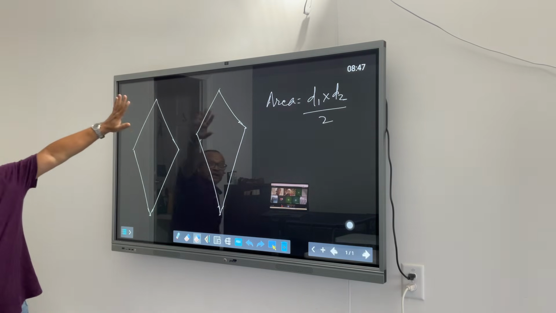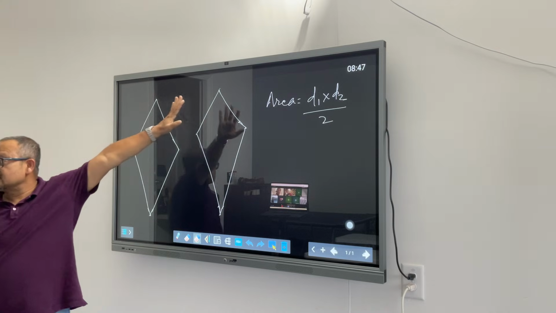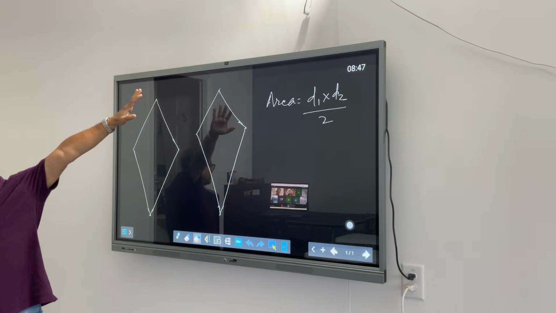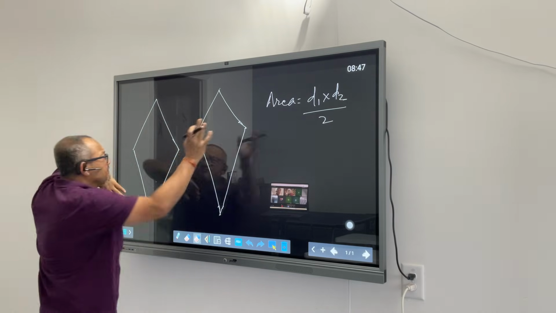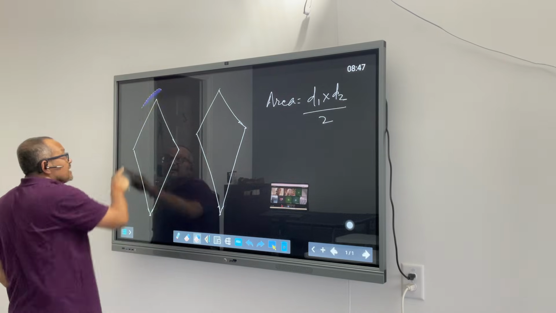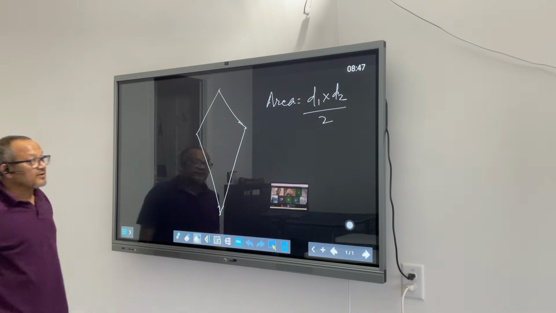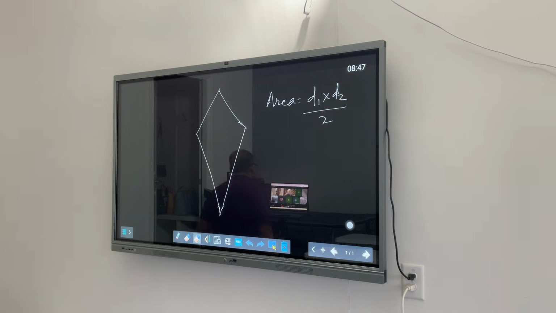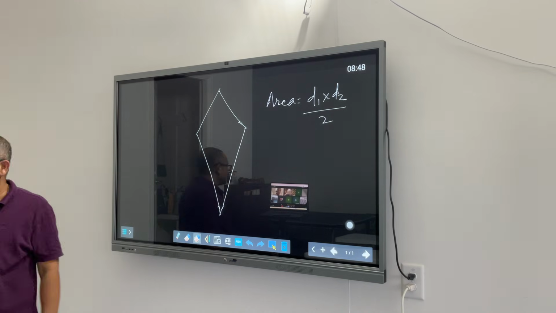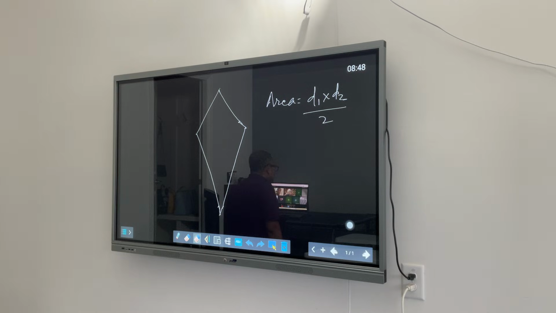Now we are saying that area of a kite is also same as area of a rhombus, or it uses the same formula at least. Now let's decode the properties of a kite. What are the properties of a kite that you guys are aware of? Can somebody help me recall those quickly? Property as in what you know about this one.